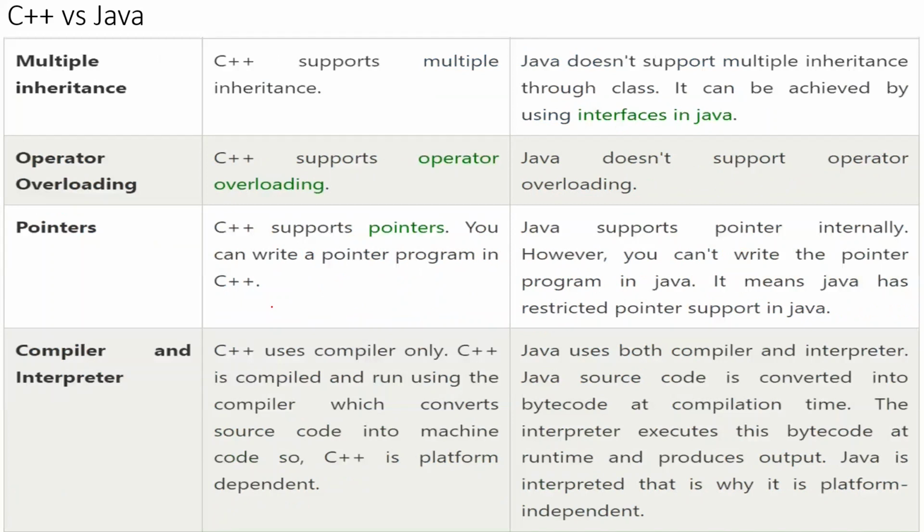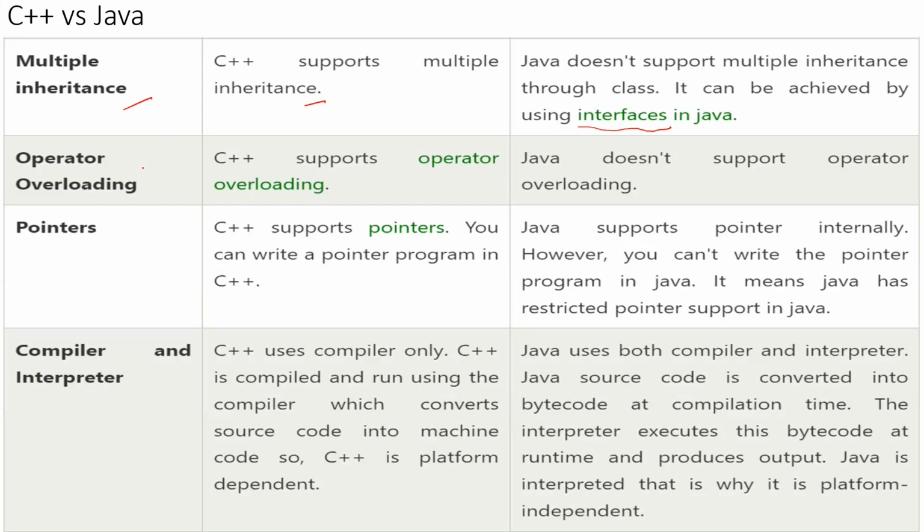Again, there are a few more differences. Multiple inheritance: C++ supports multiple inheritance, whereas Java does not support multiple inheritance. So why does it not support multiple inheritance, and what is the concept which supports multiple inheritance, we are going to come across in the coming classes. It is all about one point: interfaces are used to work with multiple inheritance in Java. Okay. Now, operator overloading.